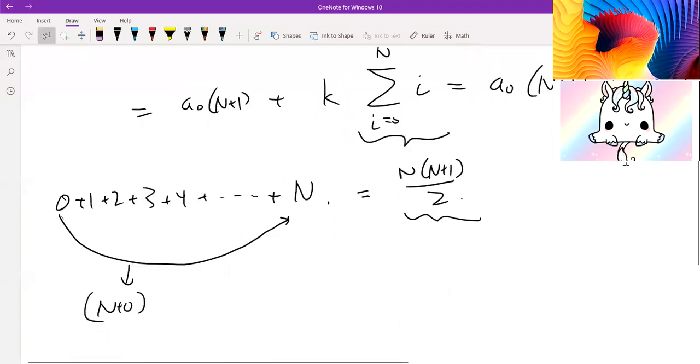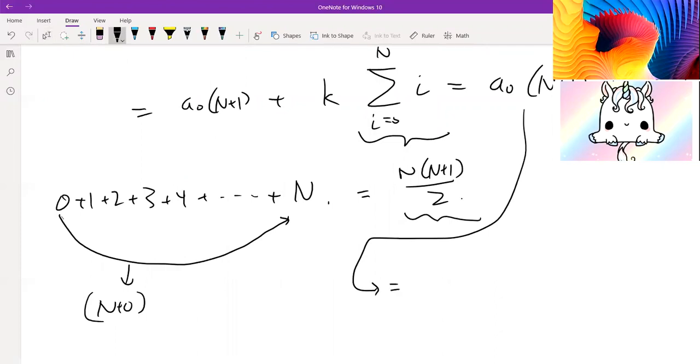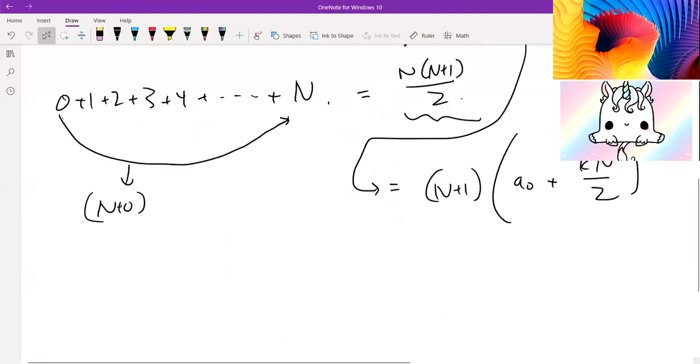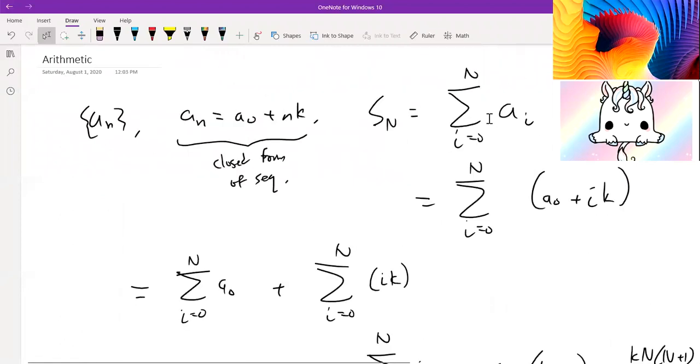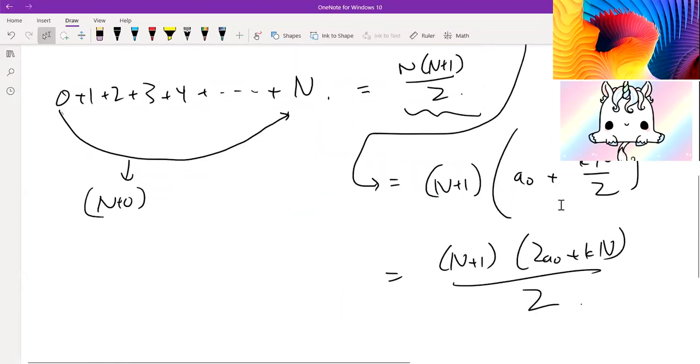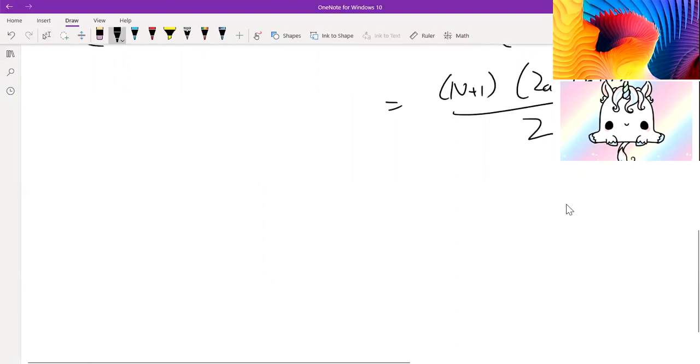And then let's factor out the n plus 1s. So draw an arrow. Factor out the n plus 1. So n plus 1 times a0 plus kn over 2. Let's turn this into a nicer looking expression. So there's n plus 1 times 2a0 plus kn, over 2. So this is going to be our closed form for the series. And it's a bit of a complicated formula to remember, actually. We're just given some very simple sequence values, and we have to know this formula. It's pretty tough. But I'll show you a very cool way you can just remember this without actually memorizing the exact formula.